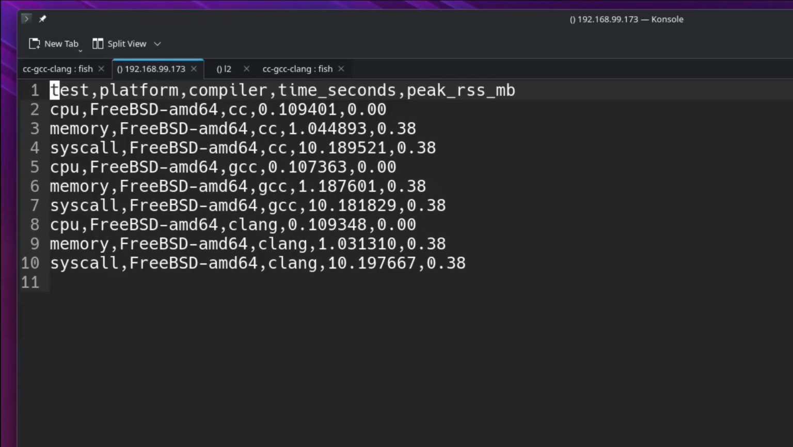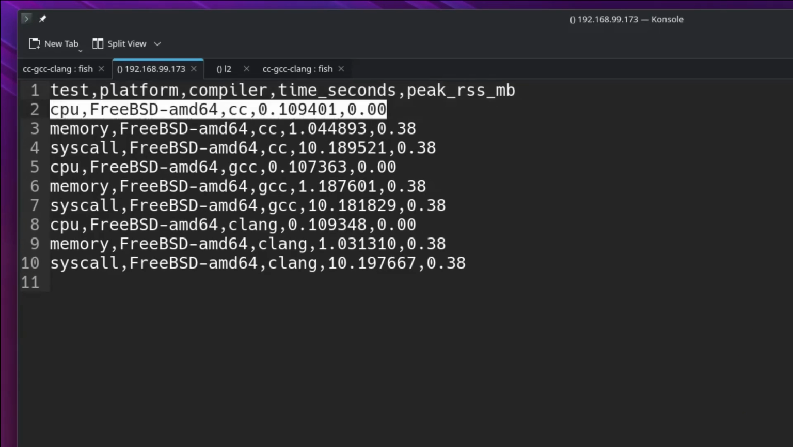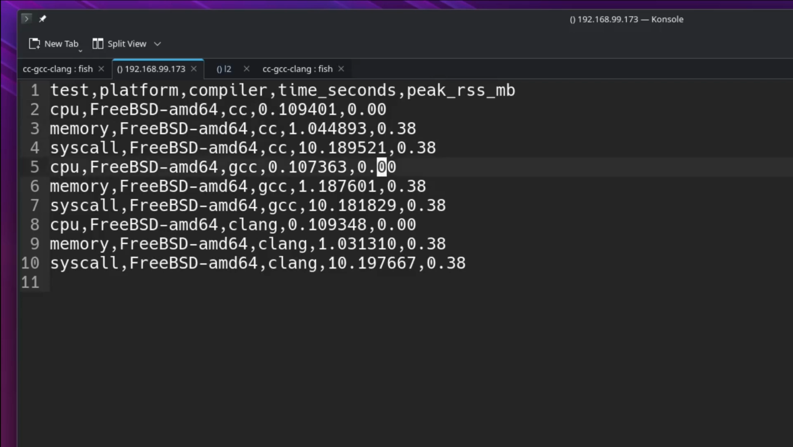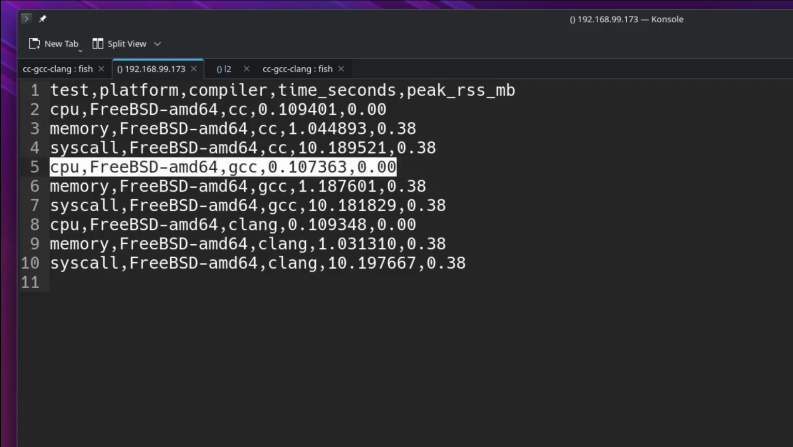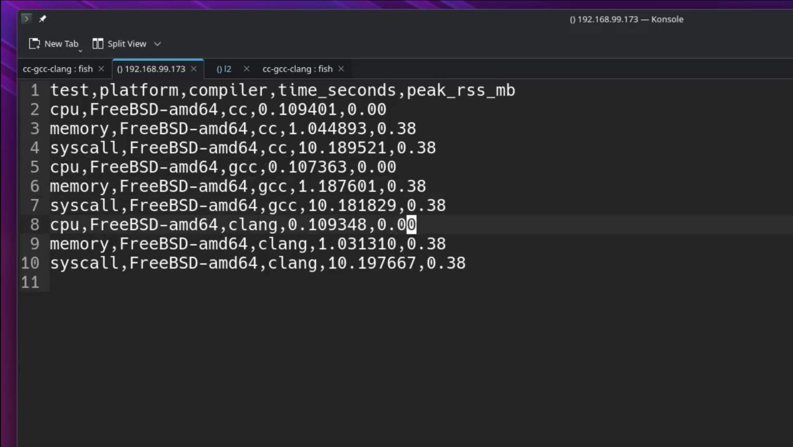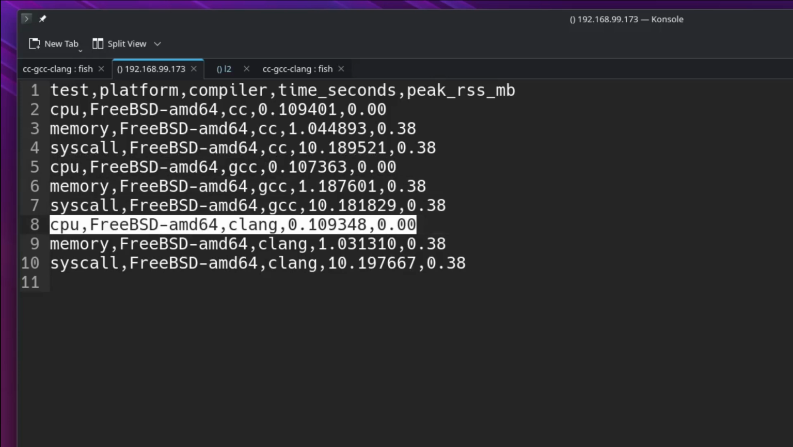Okay, result is there. I see the CPU is 109401 for CC. What a good option. And 107363. There is a good difference. More than 2000 points difference is there. So GCC is far ahead. What about CLANG? CLANG I see little closer to the CC, but still somehow manages to beat the CC.